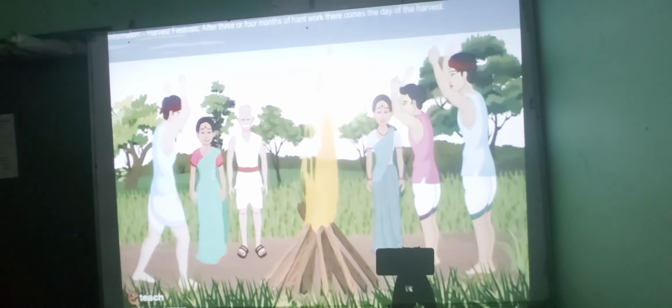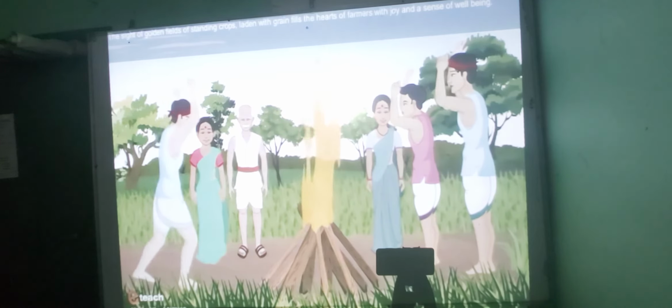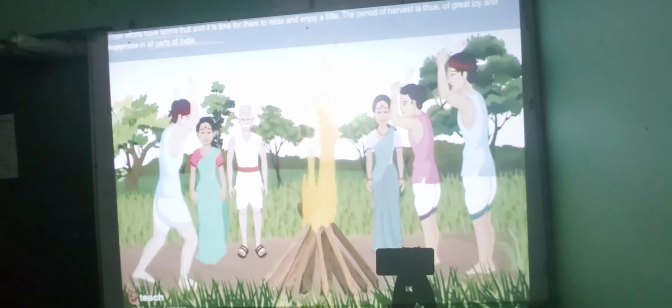Information. Harvest festivals. After 3 or 4 months of hard work, there comes the day of the harvest. The sight of golden fields of standing crops laden with grains fills the heart of the farmer with joy and a sense of well-being. The efforts have borne fruit and it is time for them to relax and enjoy a little.